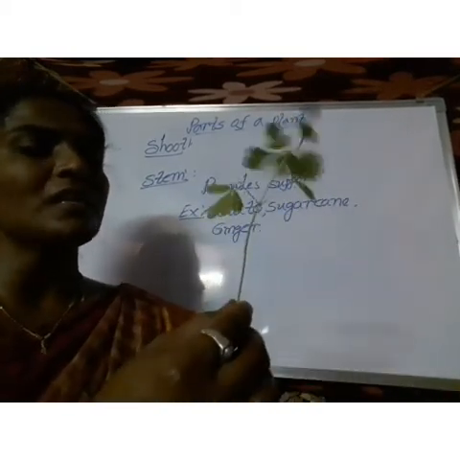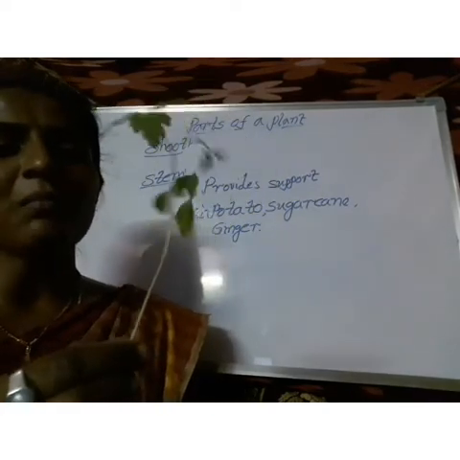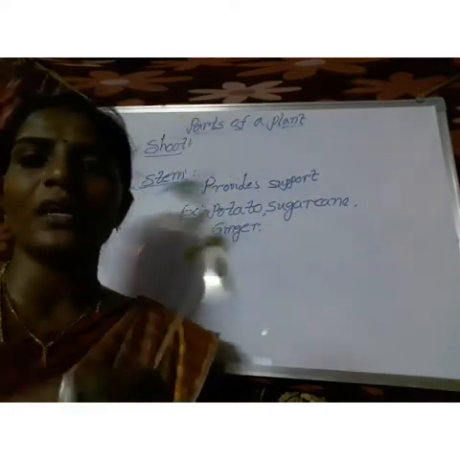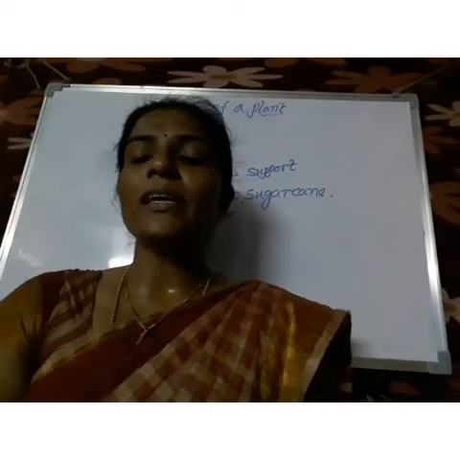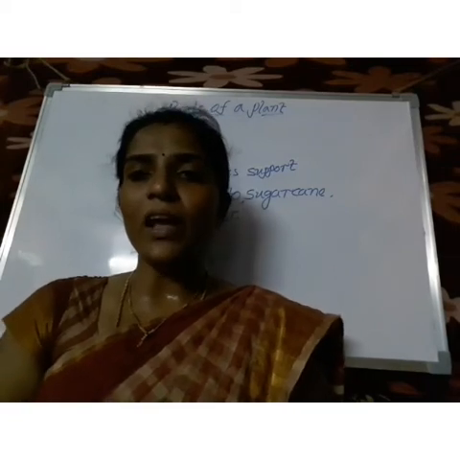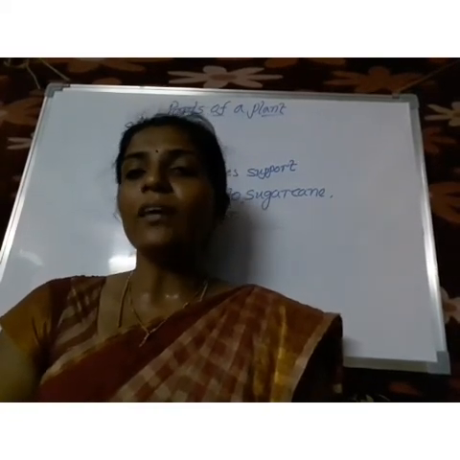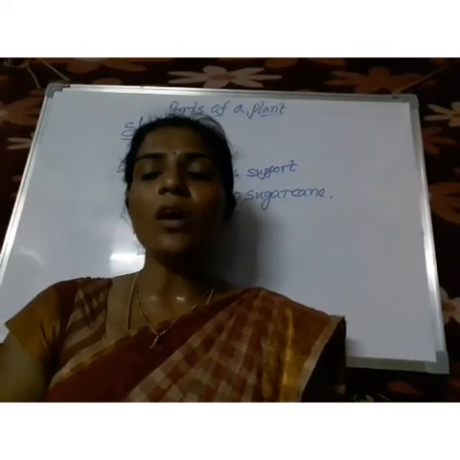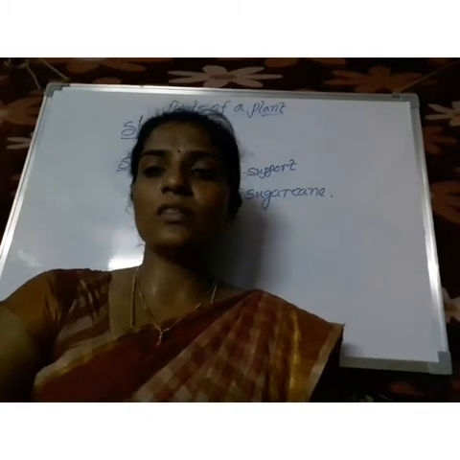But this plant, this is a coriander plant, and the stem is very soft. And the money plant and grapevine have only weak stems. They want some support to grow upon the walls.